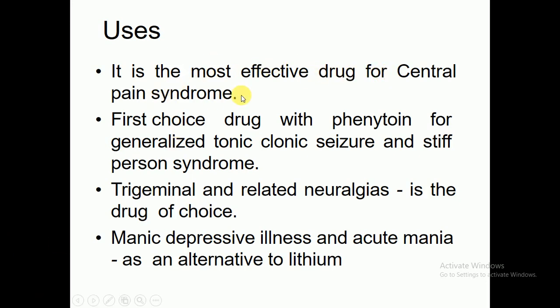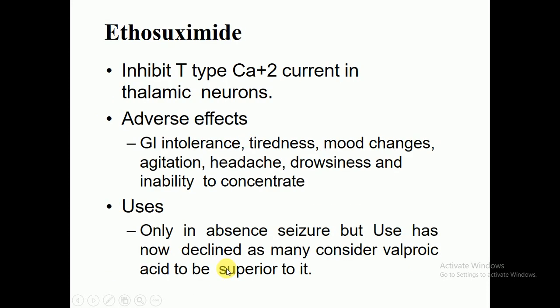As we know the clinical uses of carbamazepine, it is the most effective drug for central pain syndrome. It is the first choice drug, with phenytoin, for generalized tonic-clonic seizure and stiff person syndrome. Another clinical indication of carbamazepine, which is available in the market under the name Tegretol, is trigeminal and other related neuralgia, where it is the drug of choice. In manic depressive illness and acute mania, it is an alternative to lithium.